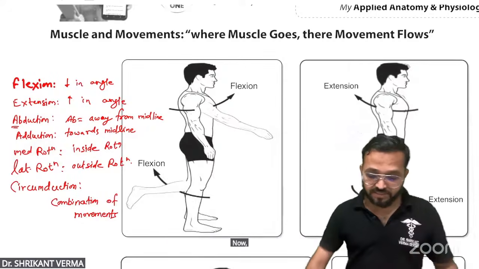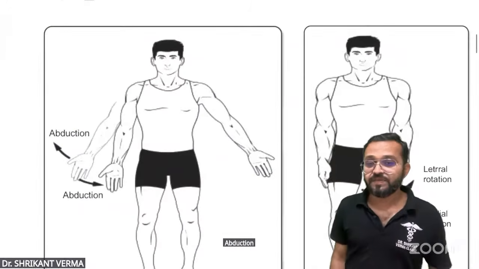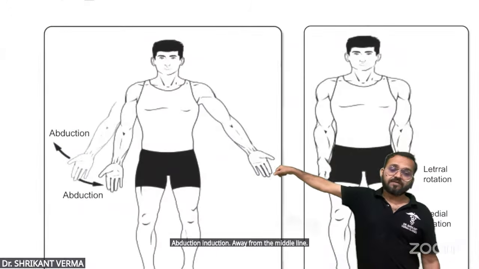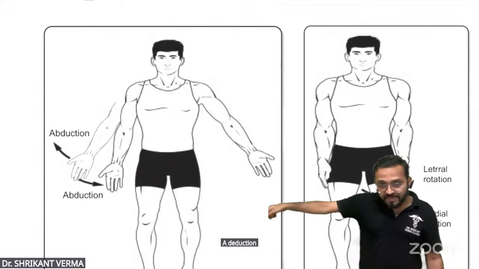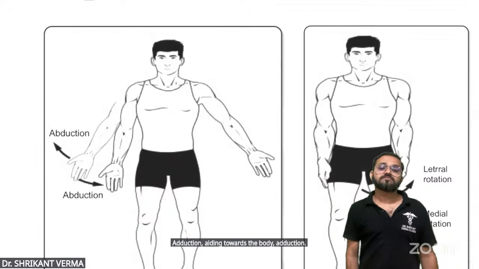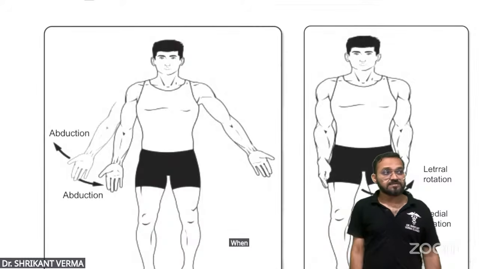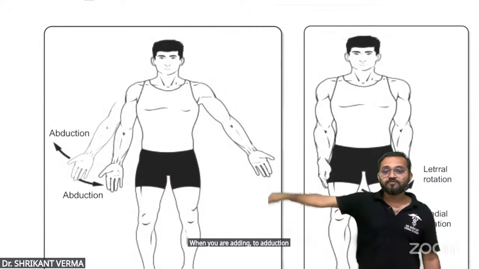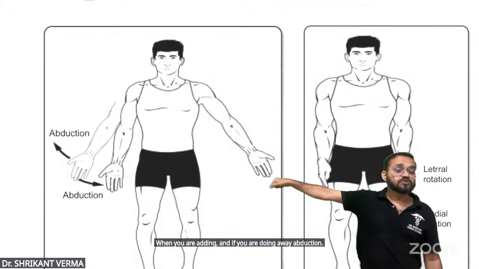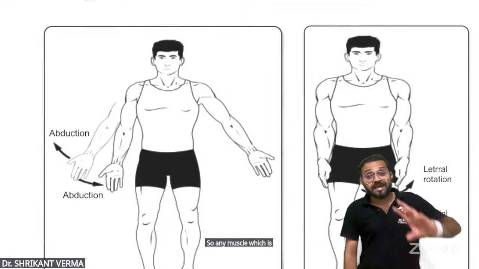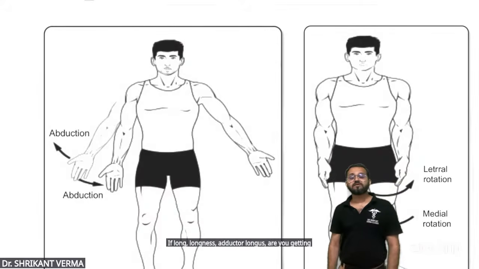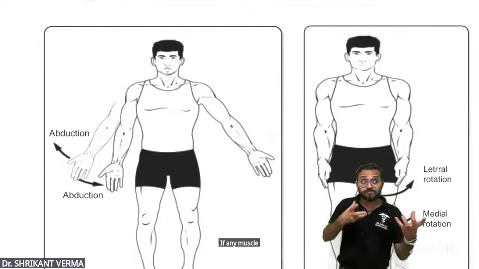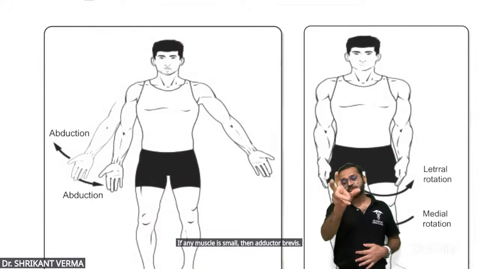Now, abduction and adduction. Away from the midline, abduction. Ab means away. Towards the body, adduction. When you are bringing it towards, adduction, and if you are moving away, abduction. So any muscle causing adduction is an adductor. If it is long, longus, adductor longus. If any muscle is small, then adductor brevis. Are you getting the nomenclature?